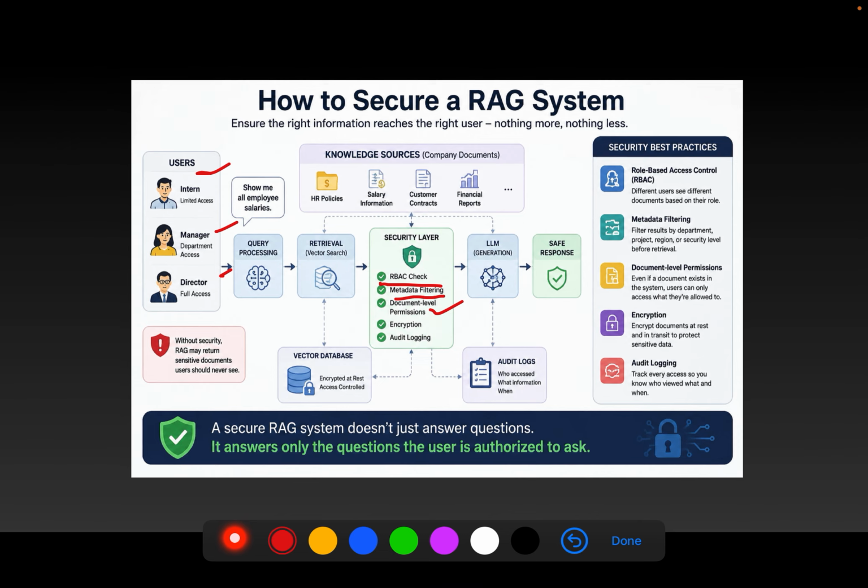Third, enforce document-level permissions. So even if a document exists in the vector database, unauthorized users cannot access it. Fourth, encrypt both stored documents and network traffic. And finally, maintain audit logs so you know exactly who accessed what information and when.